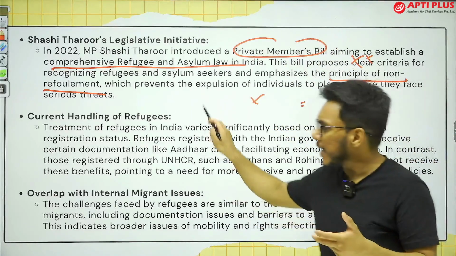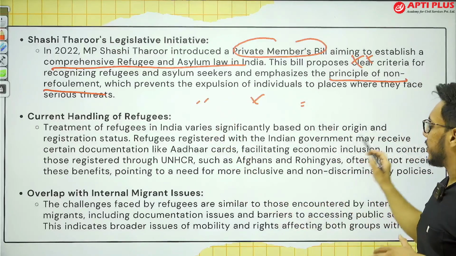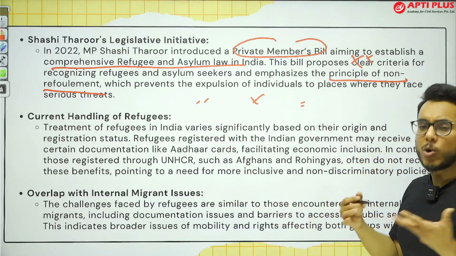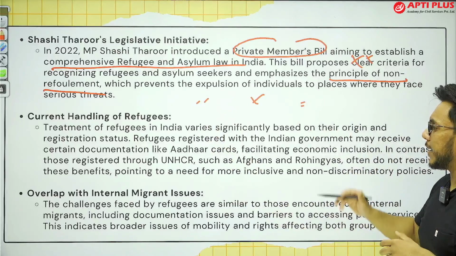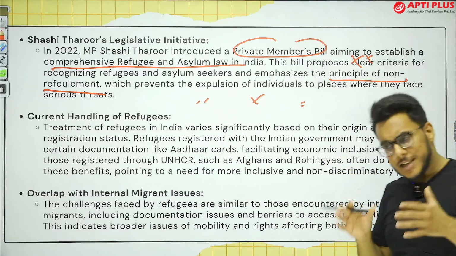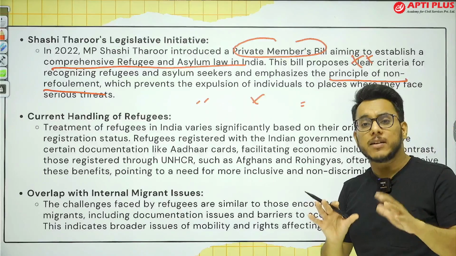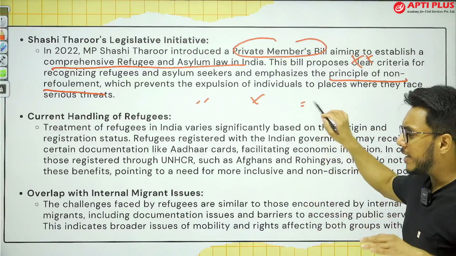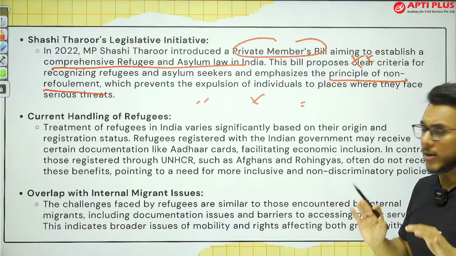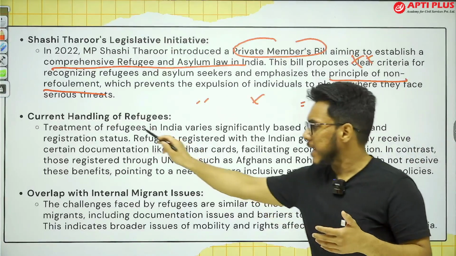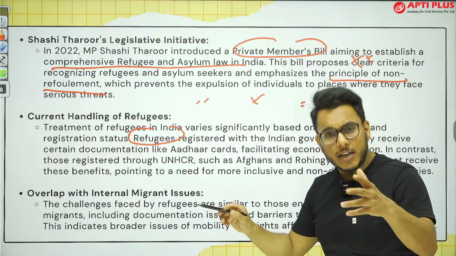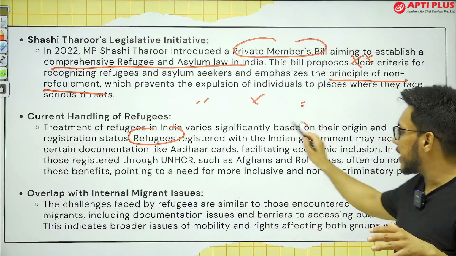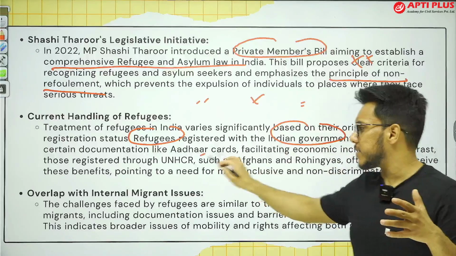Now, what is the current handling of refugees? Currently, as I told you, we don't have any coherent policy with respect to refugee management. Whether asylum will be given or not, and if given, what type of rights will be recognized, all such things are decided on a case by case basis. Now, some refugees coming from some selected countries, if they are registered with the Indian government, get documentation such as an Aadhaar card.